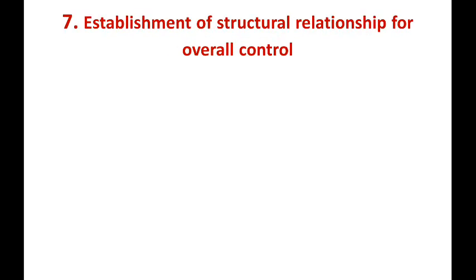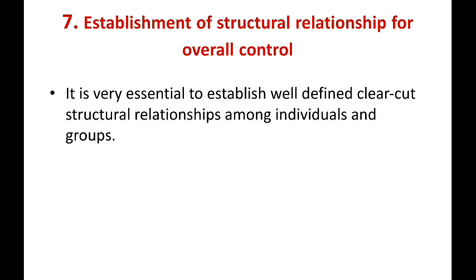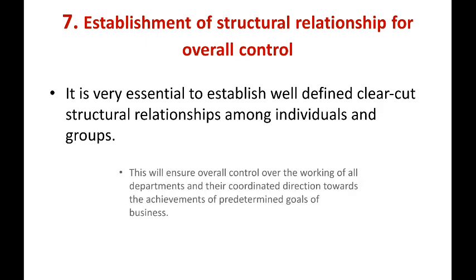And we will move to the last step of the organization, establishment of structural relationship for overall control. Overall control is necessary. It is very essential to establish a well defined, clear cut structural relationship among individuals and groups.